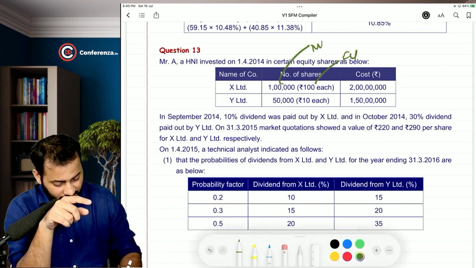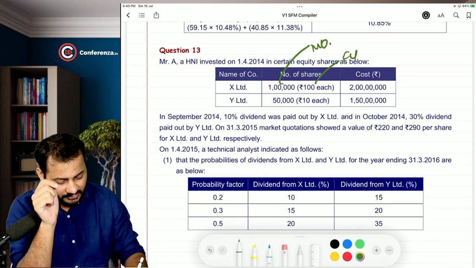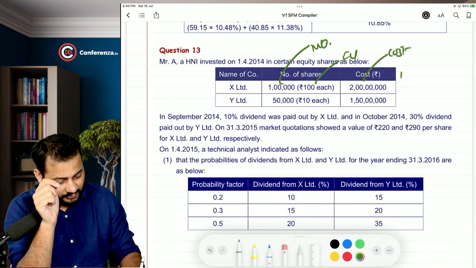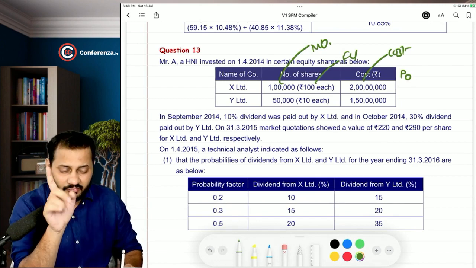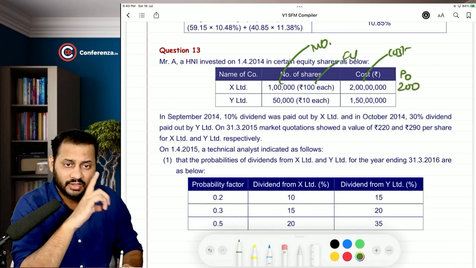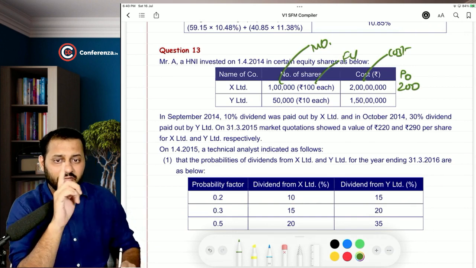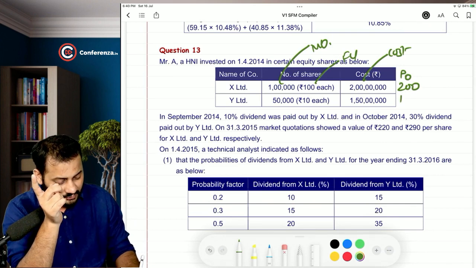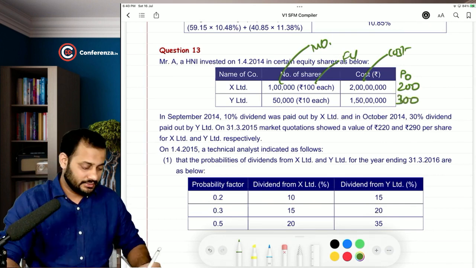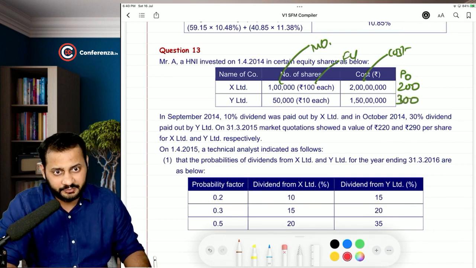This is called the numbers. This is the cost. You can actually calculate P0, the price at which you have invested. 2 crore divided by 1 lakh, 200. 1 crore 50 lakhs divided by 50,000, that's 300. So this is the price at which you have purchased the shares, P0.